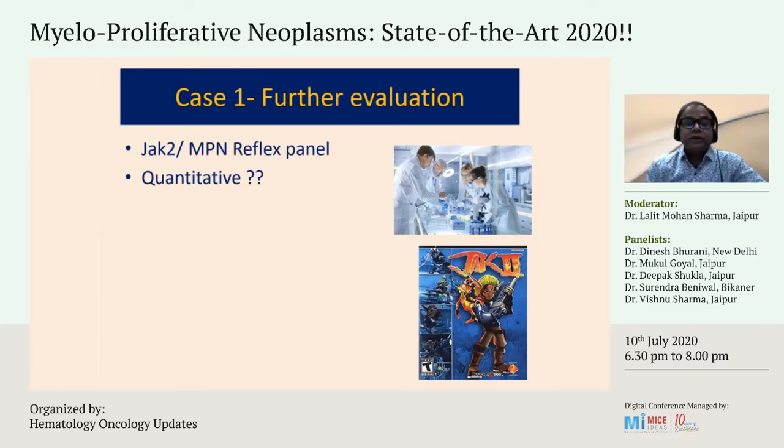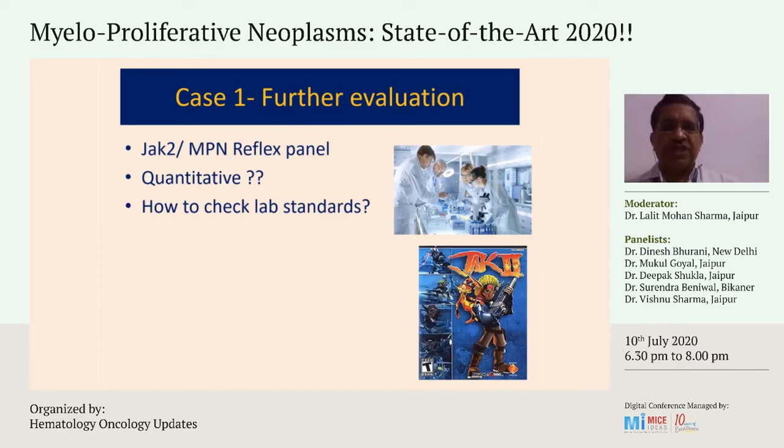Dr. Dinesh Purani is here. Dr. Dinesh, may I ask you when do you ask for an MPN reflex panel with all the molecular markers, or when do you ask only for JAK2? Sometimes the cost remains one issue with many of our patients. In all the myeloproliferative disorders, we should do a BCR-ABL test. If BCR-ABL is negative, then only you should proceed with the others.